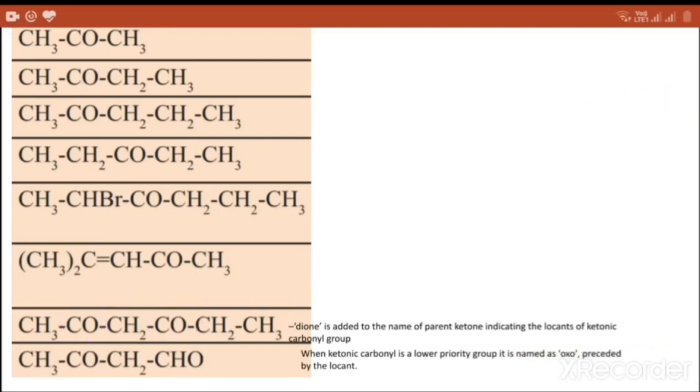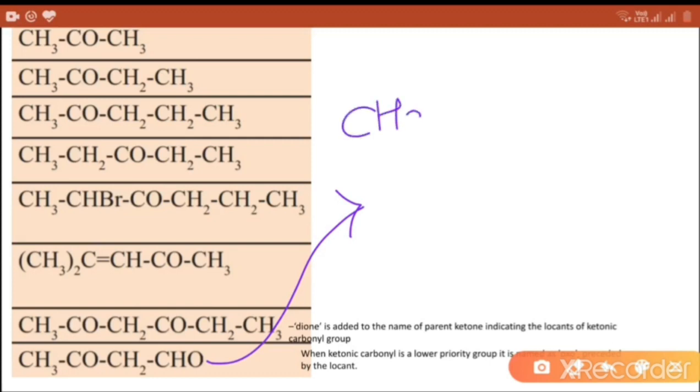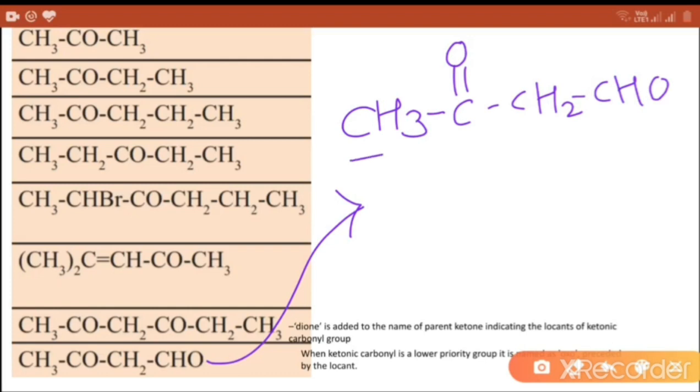Next compound, no common name, and to give the IUPAC name, see the structure CH3CO CH2 CHO. Longest chain of carbon atoms, the CHO aldehyde is the highest priority group.